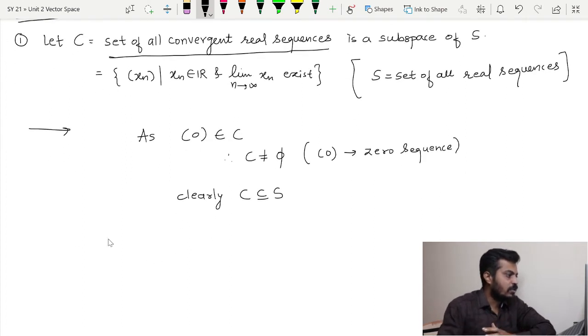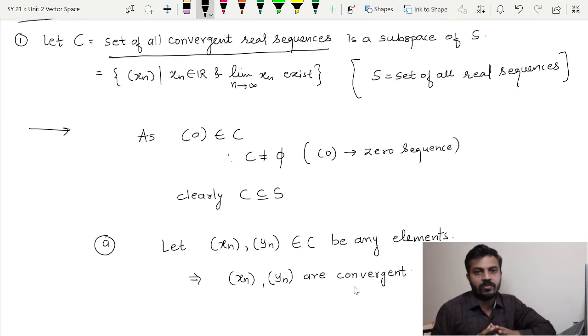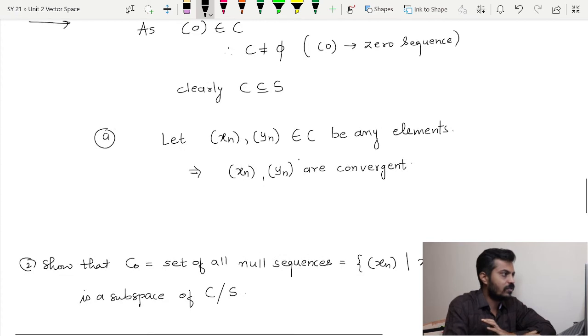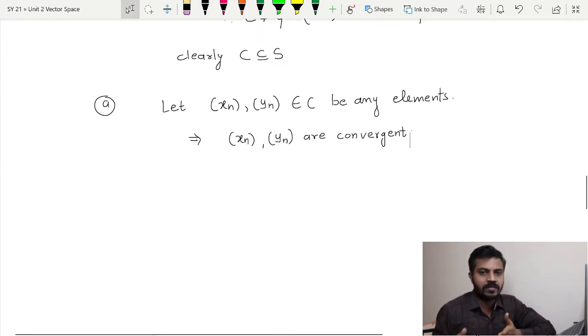Now we have to take two sequences from set C, and we need to prove that their sum also lies in set C. Once I take two sequences, I will say let xn, yn belonging to C be any elements. So what does it imply? This implies that xn and yn are convergent. Now what is the definition of convergent sequences? The limit will exist, right? So therefore the limit exists, and let us call those limits some a and b.